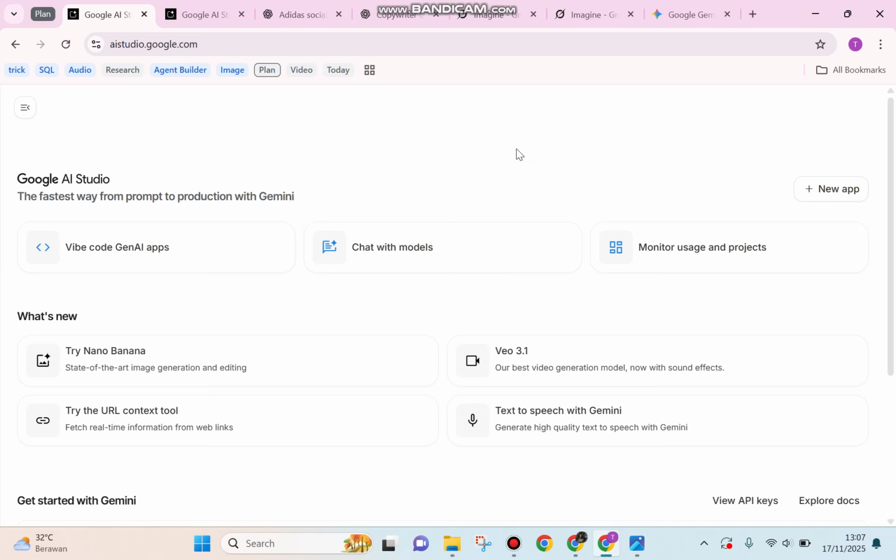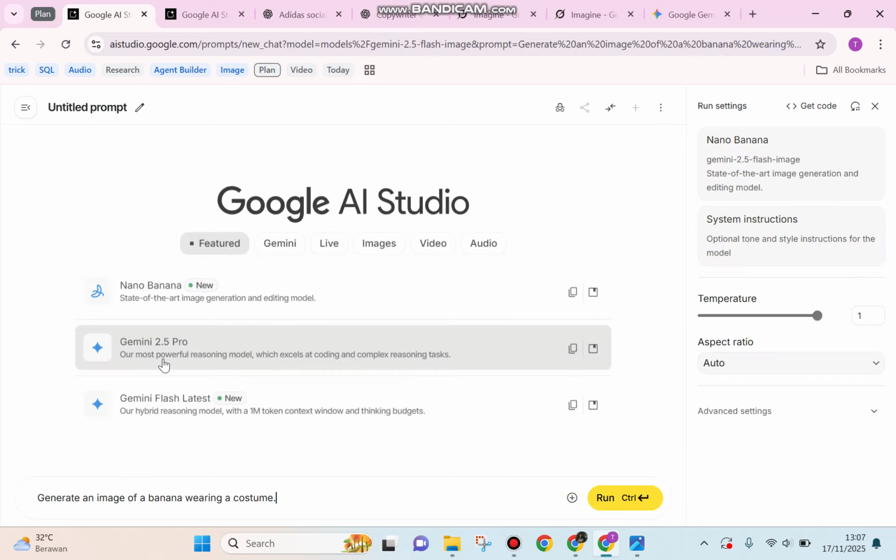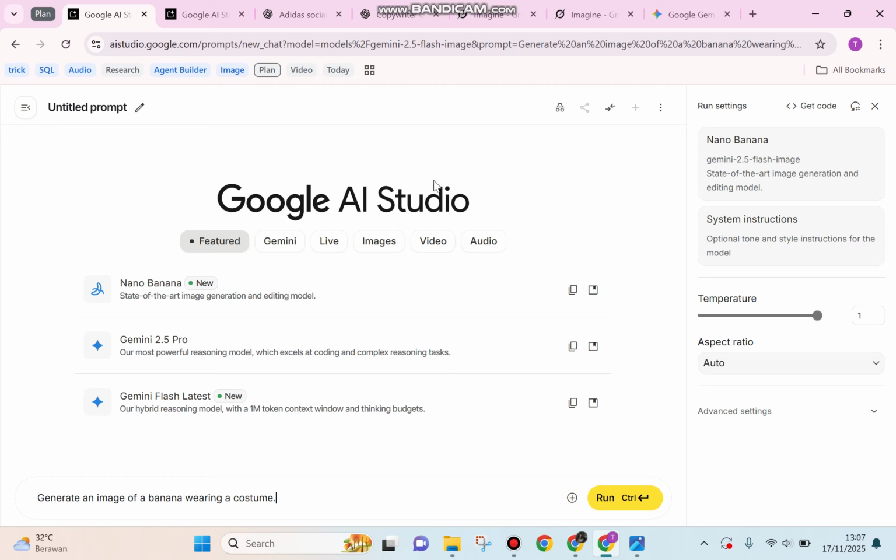Well guys, the tool that you can use over here is the Nano Banana, and here I am accessing it via Google AI Studio. And don't worry, because you can apply it to your other AI photo editing or AI photo generator. You can click this Try Nano Banana, and if you would like to use it in this Google AI Studio, then don't forget to log in first with your email.